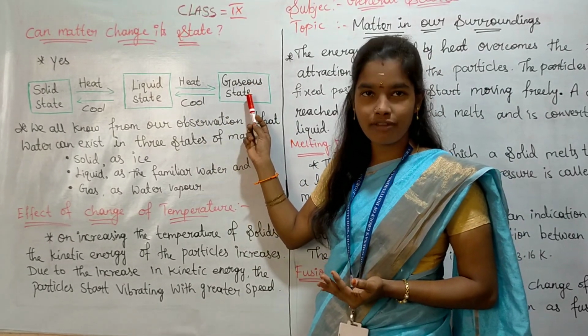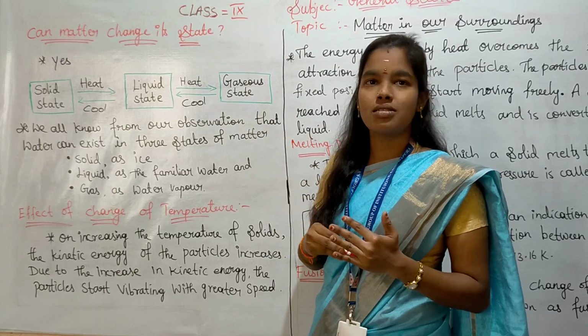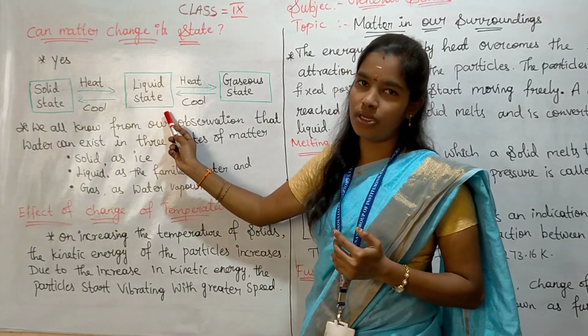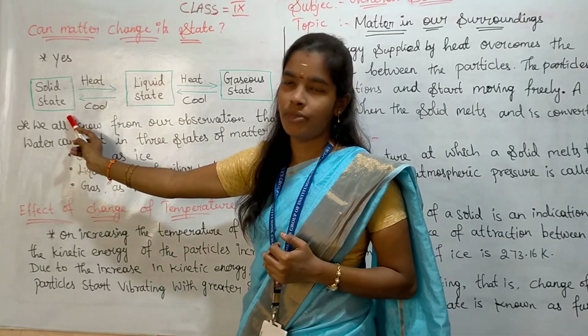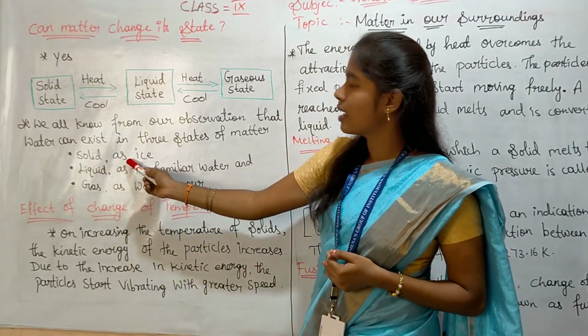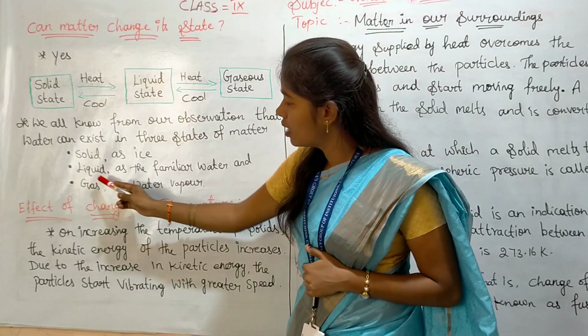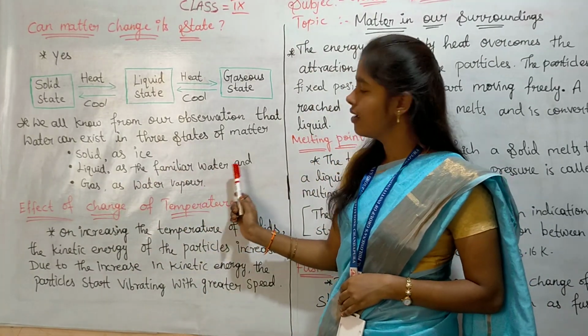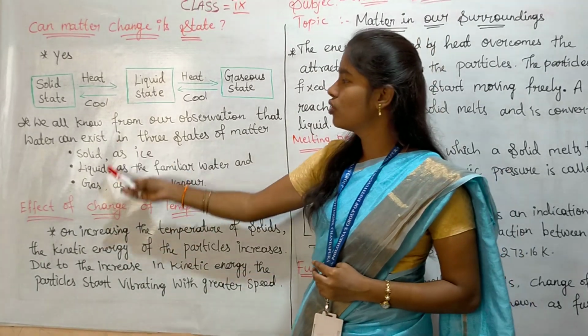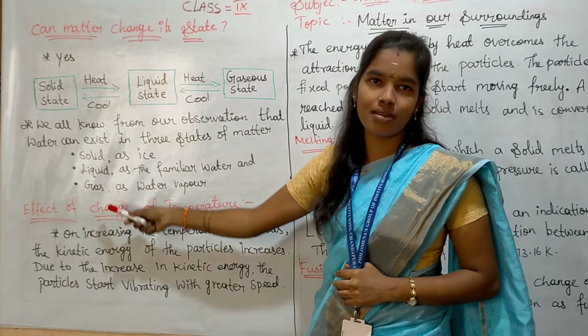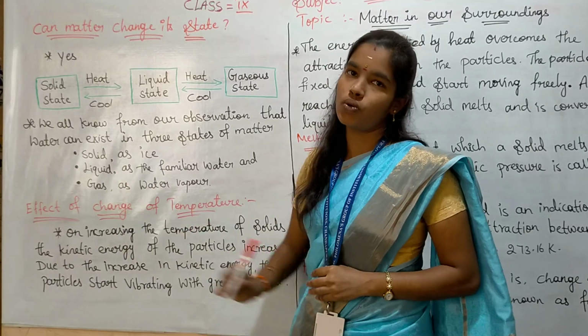If you cool the vapor through the process of condensation, it becomes liquid again. If you cool the liquid, it becomes solid. So solid as ice, liquid as familiar water, and gas as water vapor.